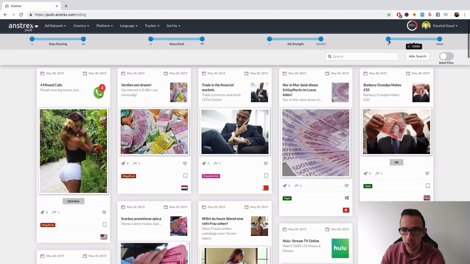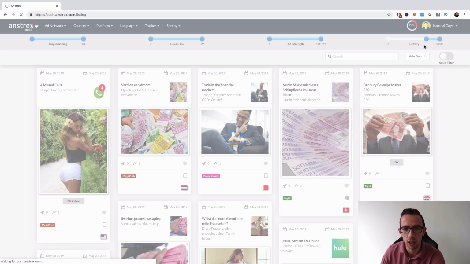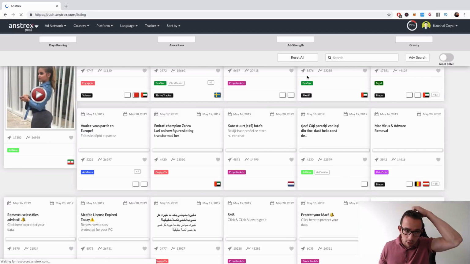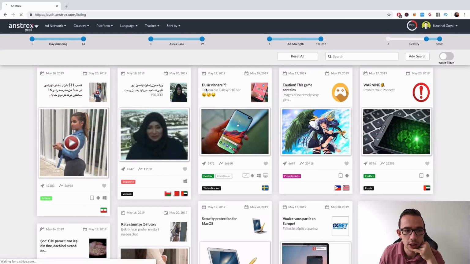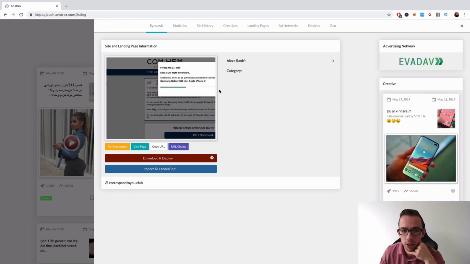Sorted by. So how do I see the bidding? All right, let me just say I want the highest gravity, one of the highest gravity. So I would say, yeah, there we go. All right, so this is all Arabic. This runs in Iran, Oman, Bahrain, Arab Emirates, Sweden. So this is for a S10. I would assume this is a credit card submit. I don't know, but let's have a look.